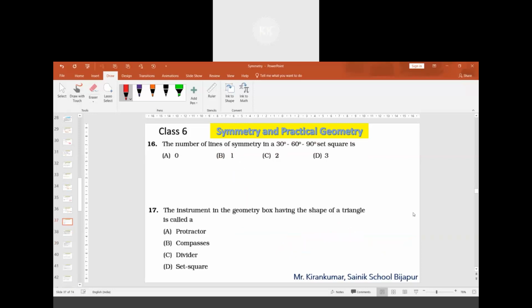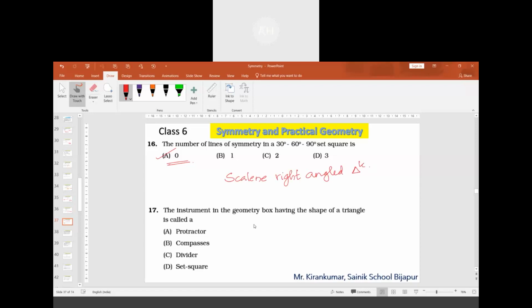There is one more set square, 30 degree, 60 degree, 90 degree. For that set square, how many lines of symmetry? Zero, because all are different angles. Correct. It is called a scalene right angled triangle, and it does not have any line of symmetry.